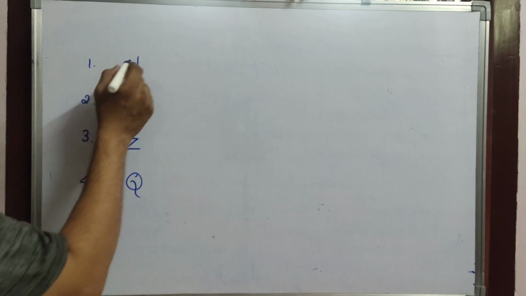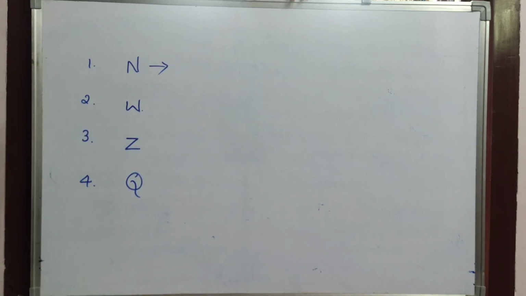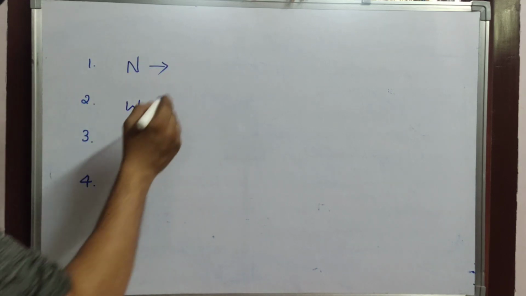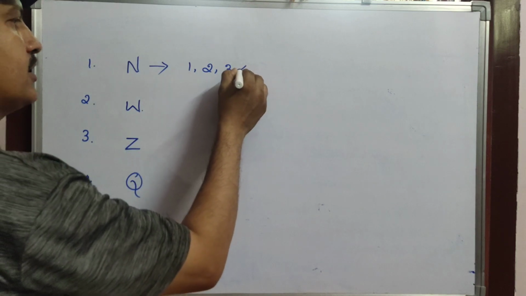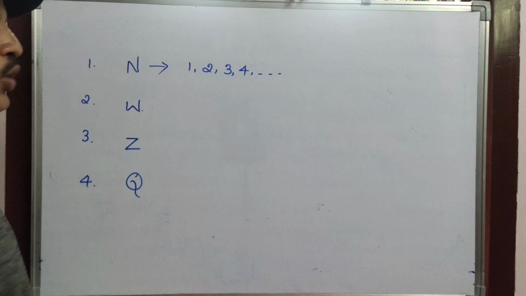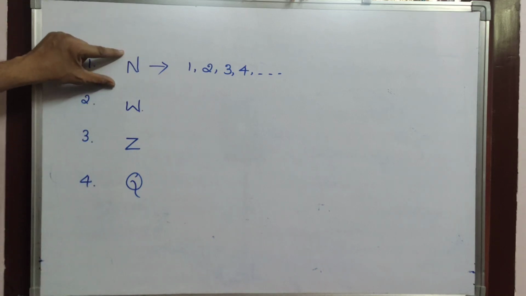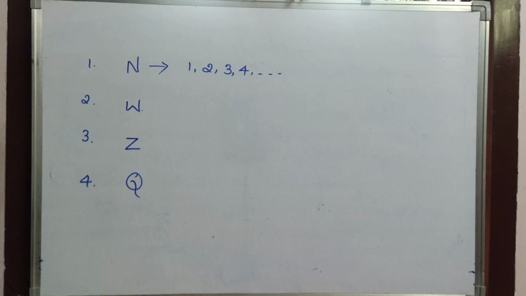As I told you, I am going to discuss the previous knowledge. Listen very carefully. This is N. N means natural numbers, that means the numbers which begin from 1 to infinity. The numbers which begin from 1 to infinity are called natural numbers.